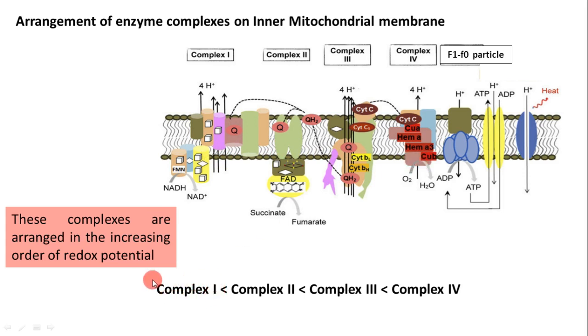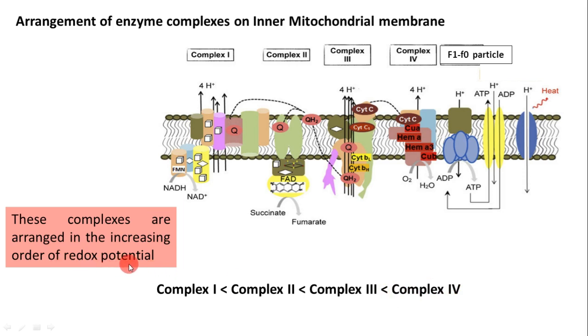Here complex 1 has the least redox potential, then complex 2, then complex 3, then complex 4. Complex 4 has the highest redox potential. That means it has the highest affinity to receive electrons. It has the highest readiness to be reduced.